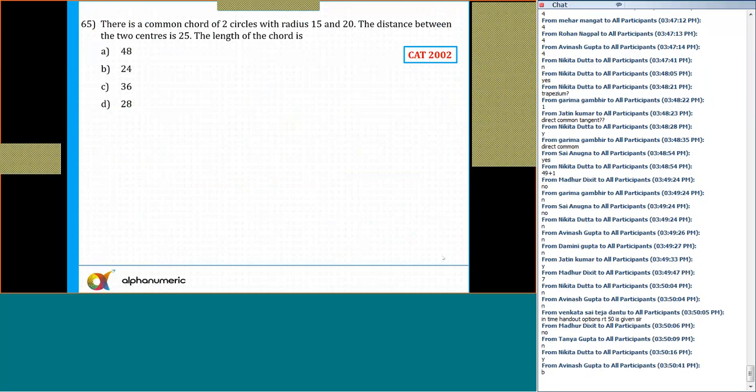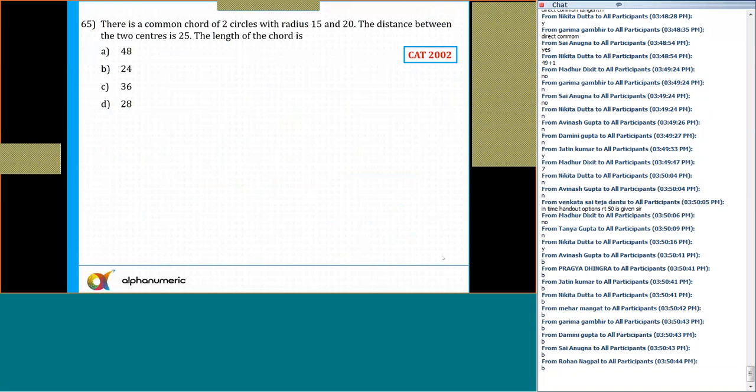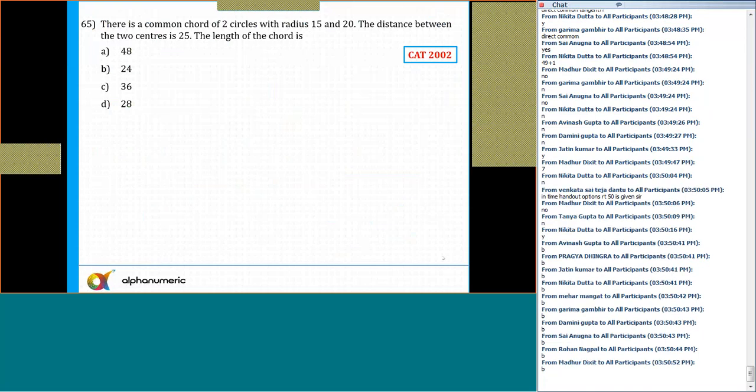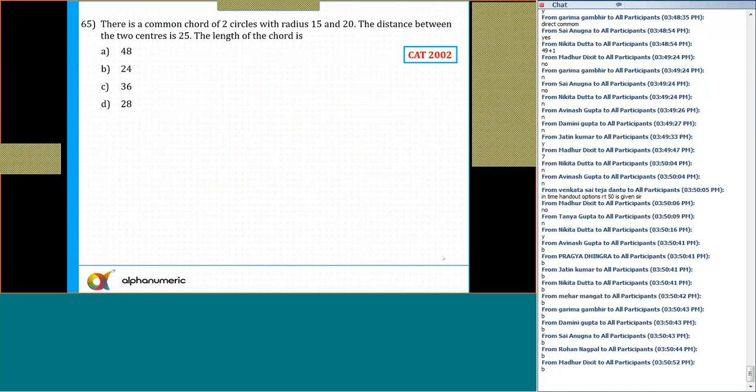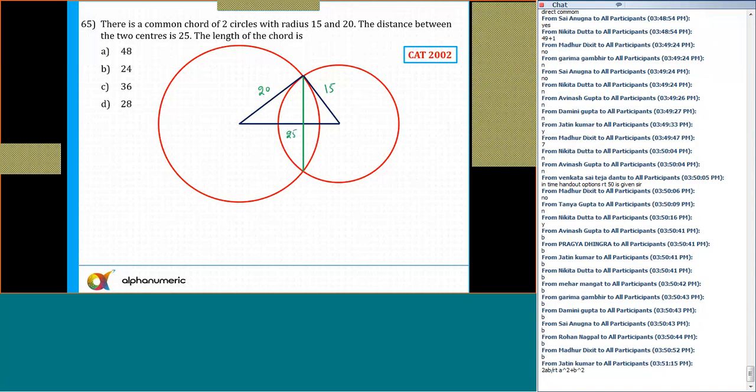65. What is the answer for question number 65? Please tell me now. Anyone? B. Okay. So let's say there is a common chord of two circles with radius 15 and 20. So let's say this is 15 and this is equal to 20, and this will be 15, 20. The distance between the two centers is 25.